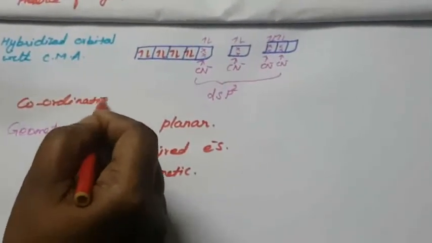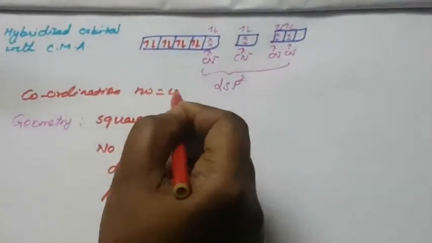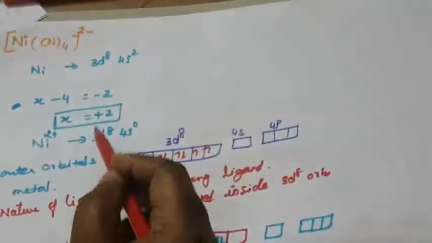What is the coordination number? Coordination number is also 4. This is the other one: Ni(CN)4 2 minus. First you calculate the oxidation state. In your textbook it is 4 minus, you change that to 2 minus. So Ni 3d8 4s2, x minus 4 equal to minus 2, so x equal to plus 2, Ni 2 plus.